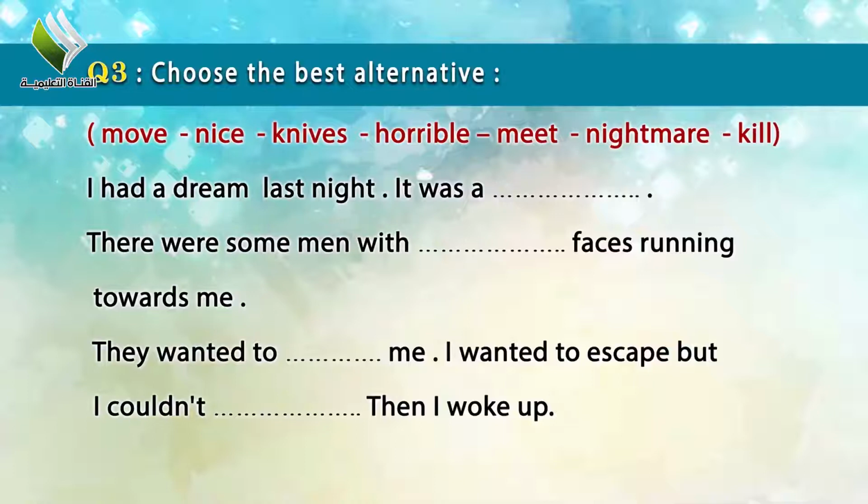Now we are talking about the answer to this question. Listen to me again. I had a dream last night. It was a nightmare. Choose the best word: nightmare. There were some men with horrible faces. As we know, horrible means ugly or frightening. They were running towards me. They wanted to kill me. I wanted to escape, but I couldn't move. Then I woke up.